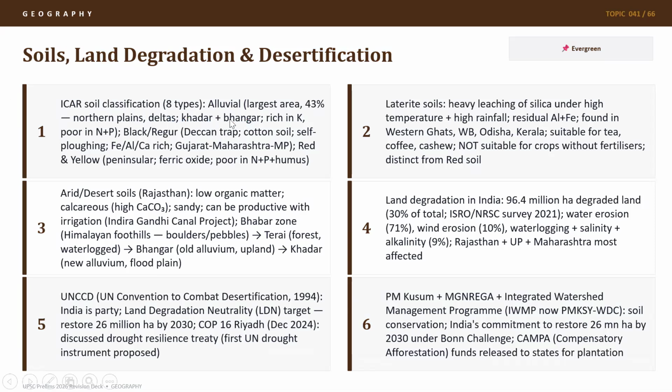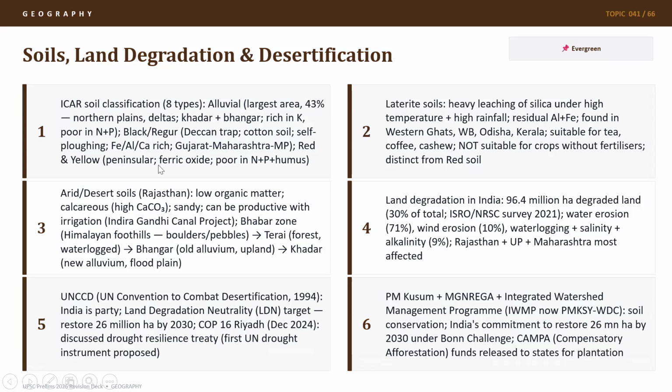Khadar and Bangar, you should know about these terms and how they vary. It is rich in potassium, but poor in nitrogen and phosphorus, and hence the farmers in these regions of the northern plains use a lot of N and P fertilizers. The black regur soil in the Deccan Trap is also called cotton soil because cotton grows very well in the black regur soil. It is self-ploughing soil, rich in ferrous, that is iron, aluminium, and calcium. It is mostly found in Gujarat, Maharashtra, and Madhya Pradesh.